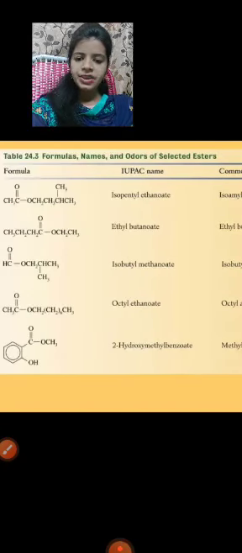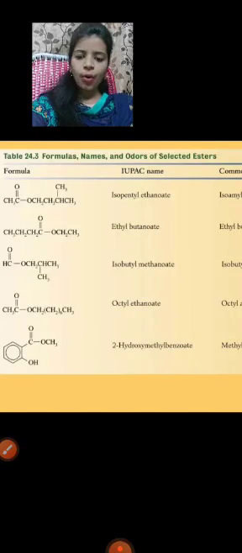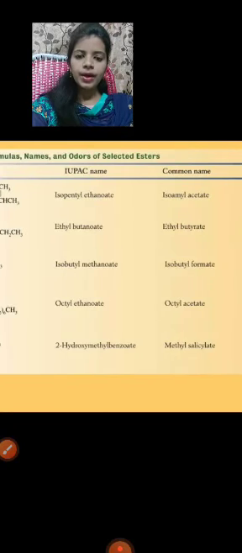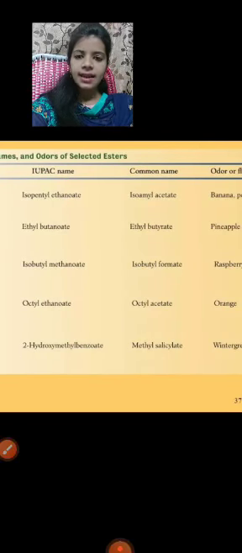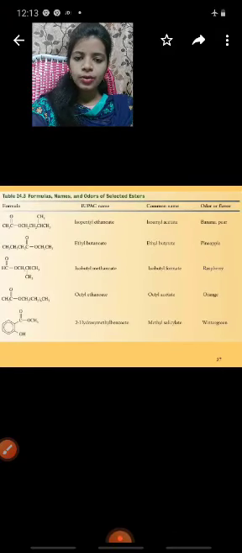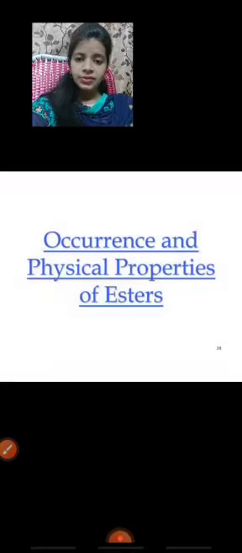Next one, the benzene ring attached to C double bond O, OCH3 and OH. The IUPAC name is 2-hydroxy methyl benzoate. The common name is methyl salicylate. The example is the odor or flavor of wintergreen. Are you able to understand up to here? Shall I go for the next one?